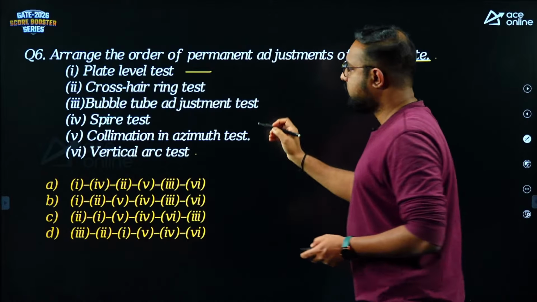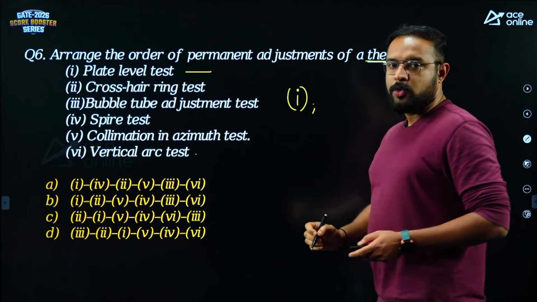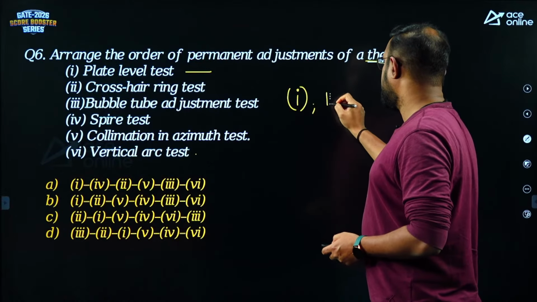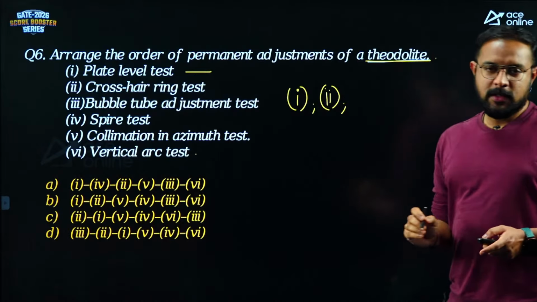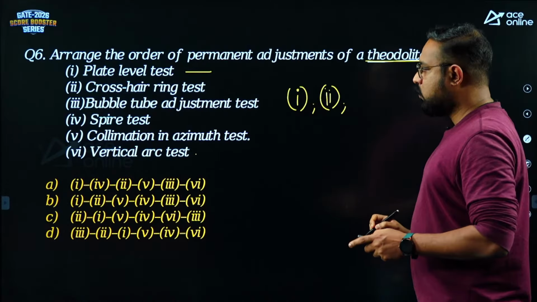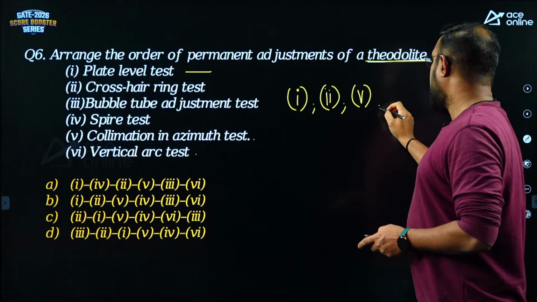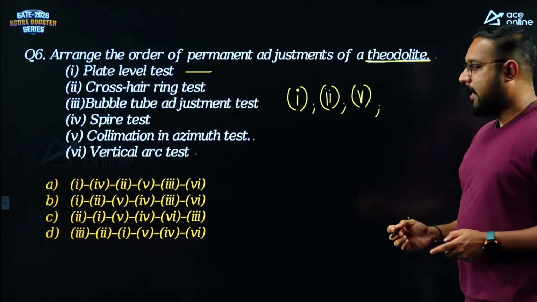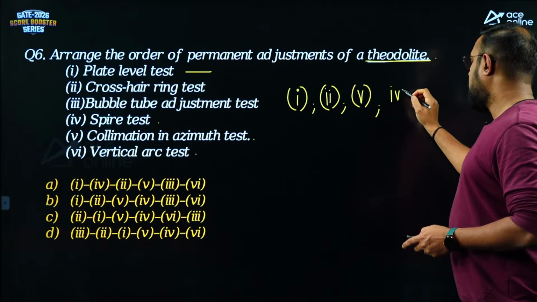Okay, so I'll go like this. First one is plate level test, followed by the second one, which should be crosshair ring test. So which is the crosshair ring test? That is 2. After crosshair ring test, the third test that you are supposed to do is collimation in azimuth test, that is number 5. After collimation in azimuth test, the fourth test that you have to do is spiral test, that is number 4.